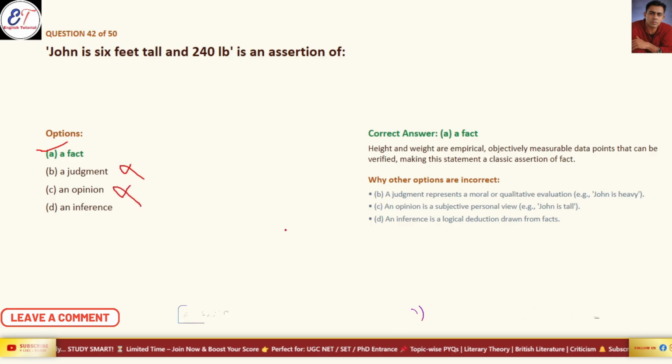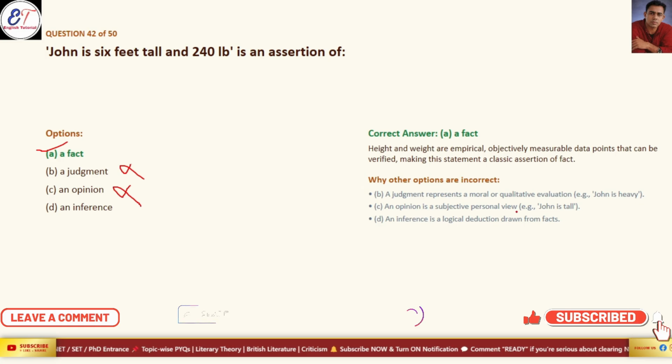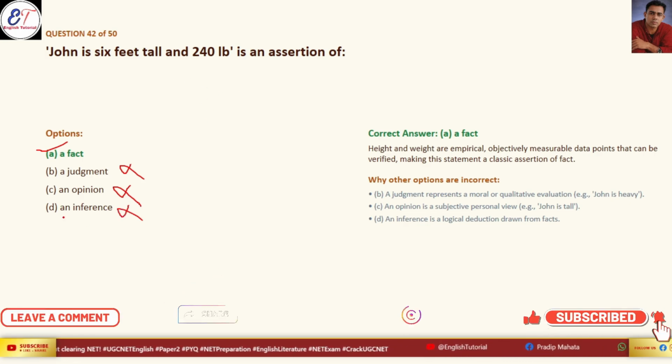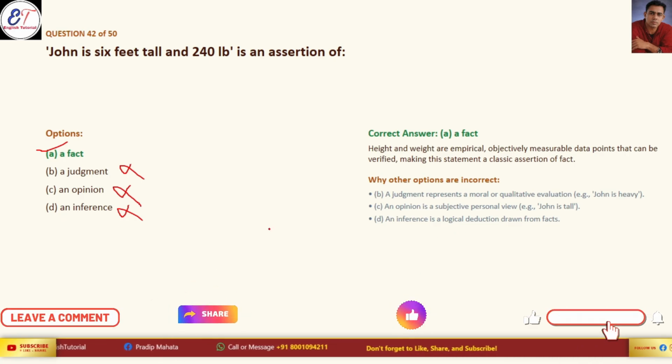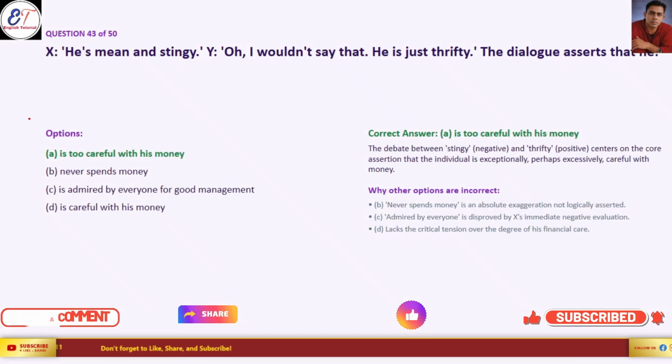It is not an opinion, because opinion is a subjective personal view. If John is tall, okay, an example like this. Now it is talking about the height and weight, so it is not a correct option. Then inference is also a wrong one. Inference is logical deduction drawn from the fact. So our correct answer is option A, a fact.